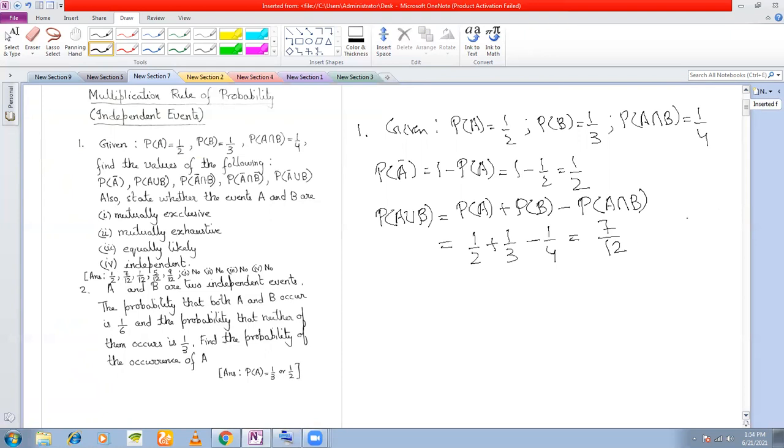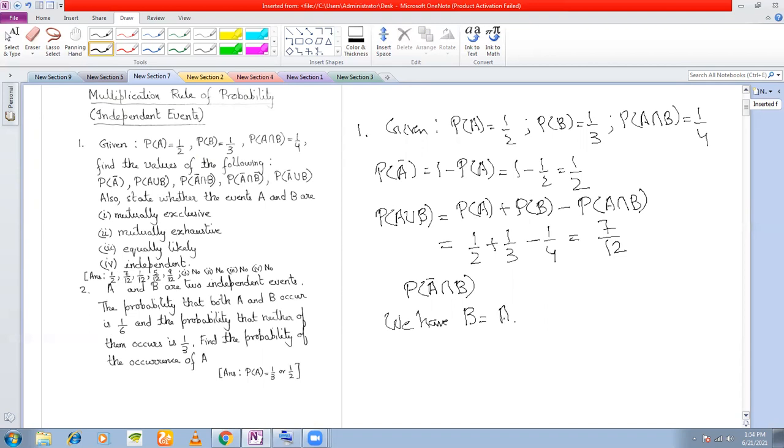Next, we want to find out P(A bar intersection B). Now see, there's no bar above B. So B can occur in two mutually exclusive ways. What are the ways?